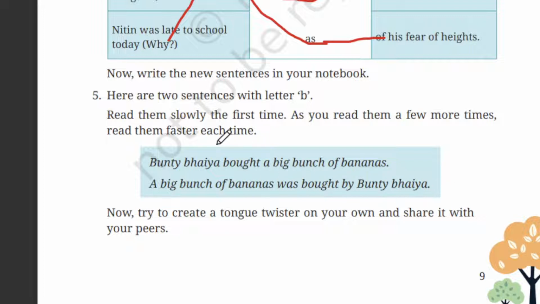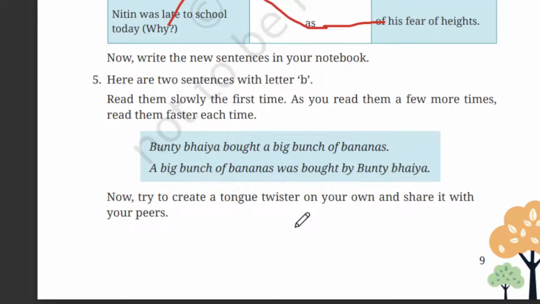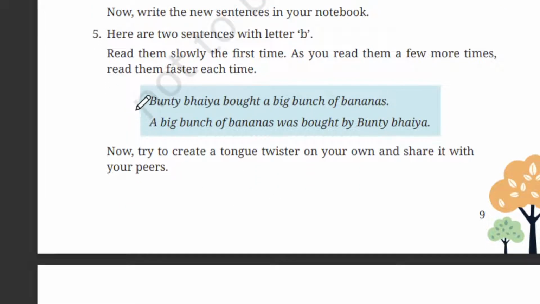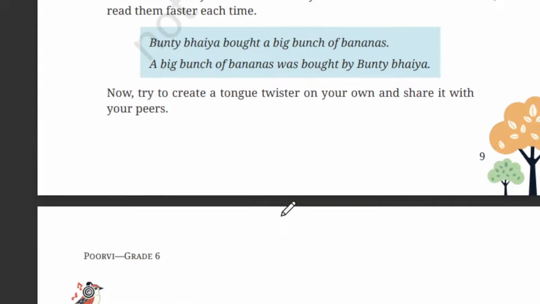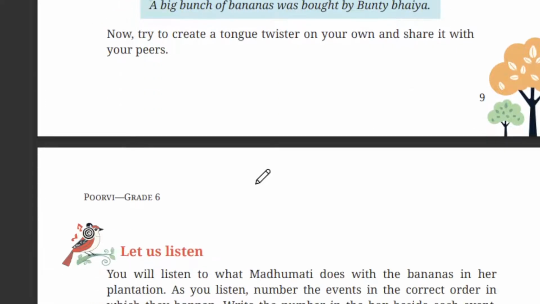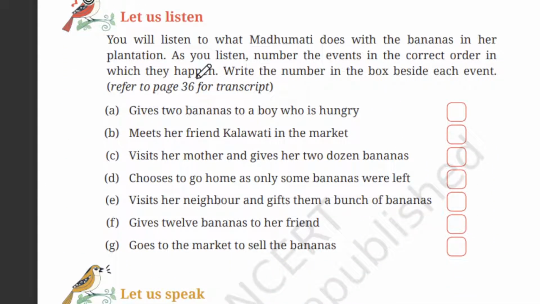So let's read a little faster. Bunty Bhaiya bought a big bunch of bananas. A big bunch of bananas was bought by Bunty Bhaiya. This is like, Betty bought some bit of butter. Same, right? Betty bought some bit of butter, but the butter was so bitter. So Betty bought some better butter to make the bitter butter better. So that's the same tongue twister with B. Okay. So you can do this with actions, or ask your friend, or you can also repeat along with your friends. Okay. So let's see the next one.